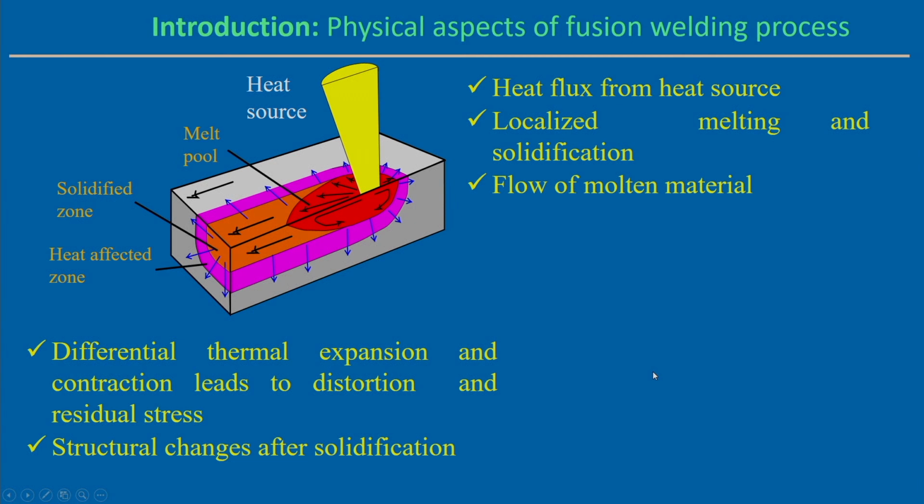If there is a moving heat source, there is a continuous movement of the heat source in one particular direction, and accordingly the melting and subsequent solidification of the backward part happens, and then it creates the solidified structure. Definitely the solidified structure must be different compared to the base material. So, the typical characteristic of the heat source can be like that.